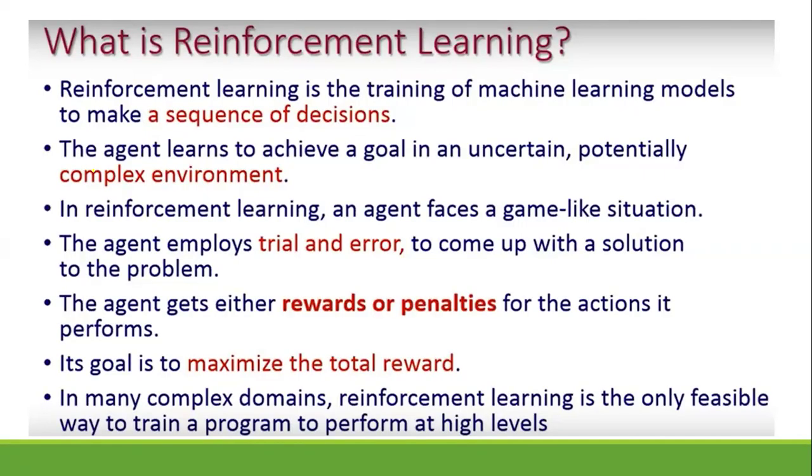Now we are going to see reinforcement learning. Reinforcement learning is a part of machine learning models. We make decisions, or learn, based upon the sequence of decisions taken. The agent learns to achieve a goal in an uncertain, complex environment. The agent learns or takes decisions by a trial and error method. The agent either gets rewards or penalties based upon the action it performs, and our goal is to get a maximum total reward.